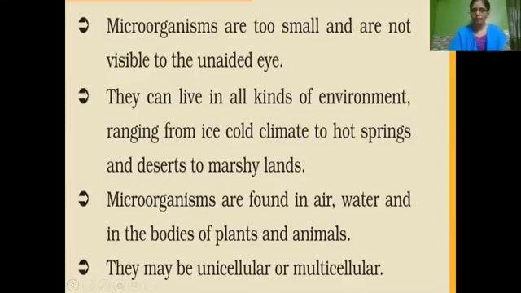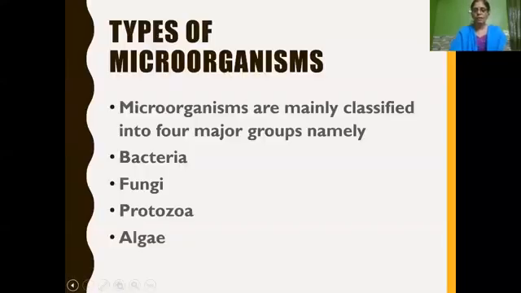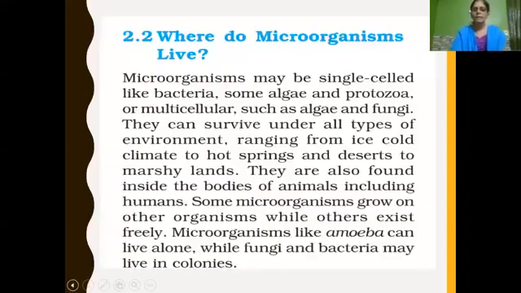And we have learned that microorganisms can live in all kinds of environments, ranging from ice cold climates to hot springs, and deserts to marshy lands. They are found in air, water and in the bodies of plants and animals. So we can say they are omnipresent. They may be unicellular or multicellular. Then we learnt about different types of microorganisms, namely bacteria, fungi, protozoa and algae, in a detailed manner.